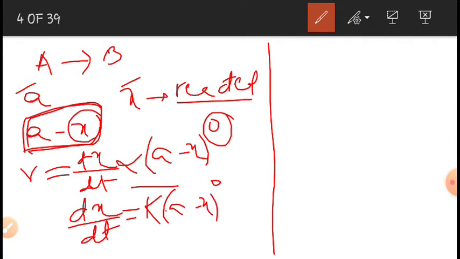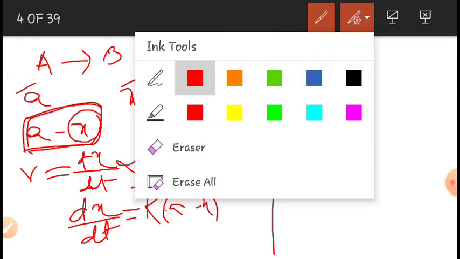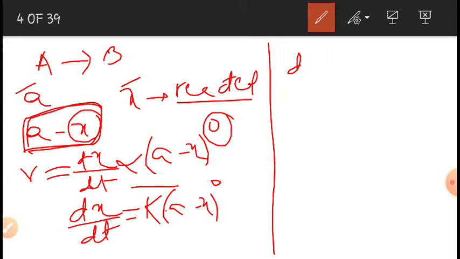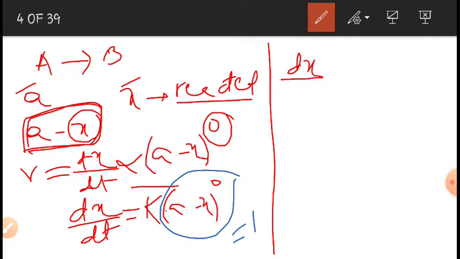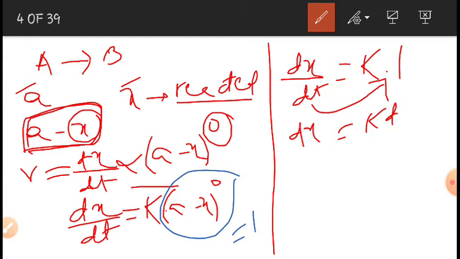Anything to the power of 0 is 1. Then I would get dx by dt is equal to k into 1. If I move dt to the right side, we get dx is equal to k dt. It is equation 1.